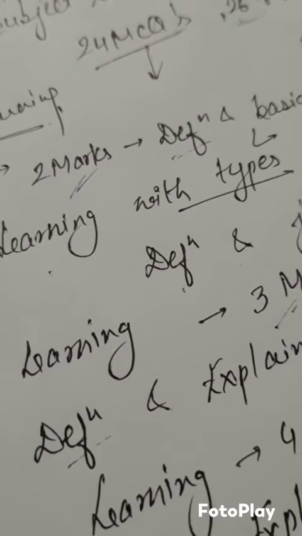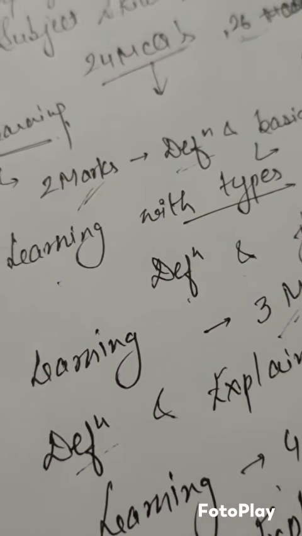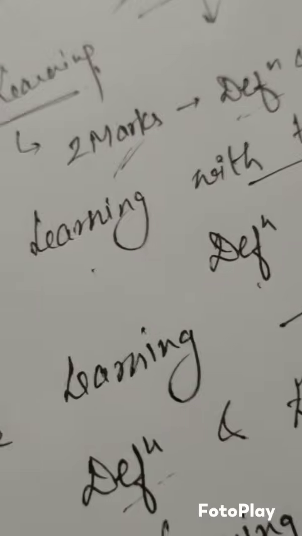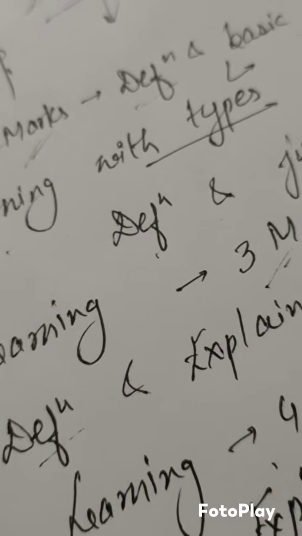And if that question comes under 4 marks, then you have to define machine learning and explain the types with examples. For machine learning itself, you can give the example of Google Maps, which we use for navigation. And for supervised, unsupervised and reinforcement learning, there are a lot of examples you can give.